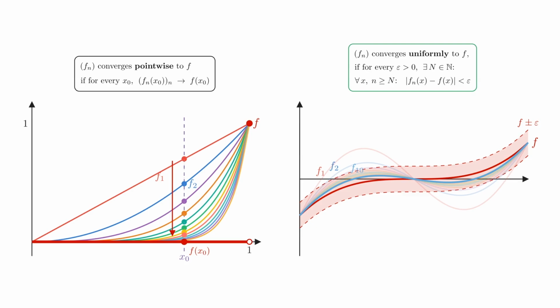And this is not just a coincidence. In fact, this always happens under uniform convergence. If every function fn is continuous, and if the sequence converges uniformly to a limit function f, then the limit function must also be continuous. And that is exactly the statement we are now going to prove. So let us move to the proof.